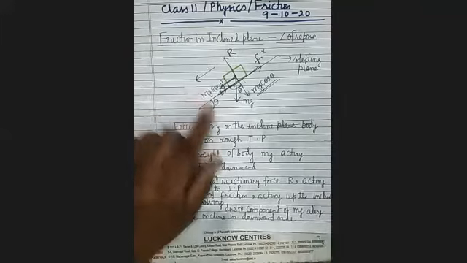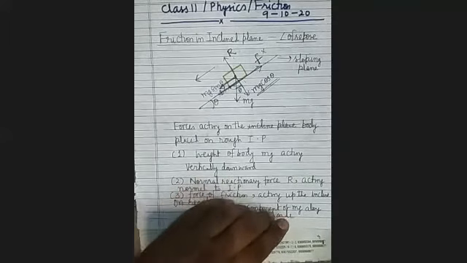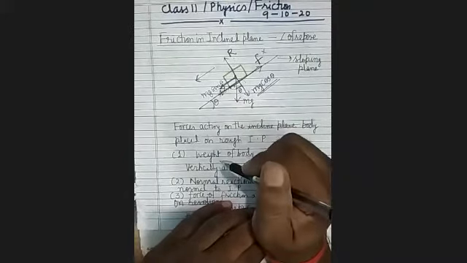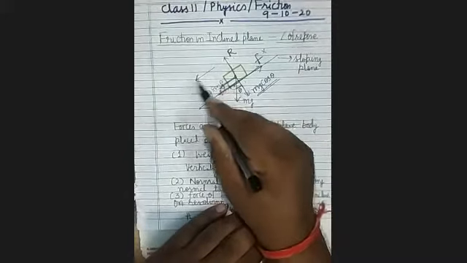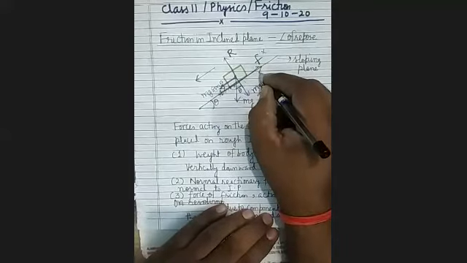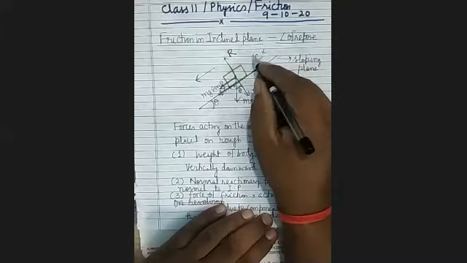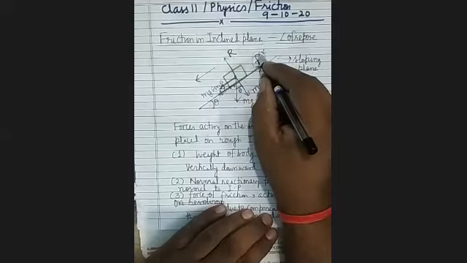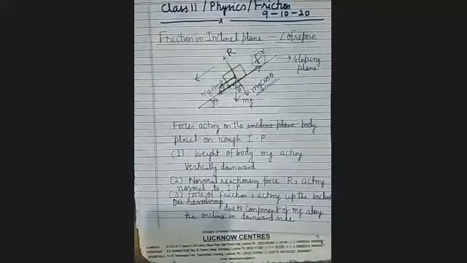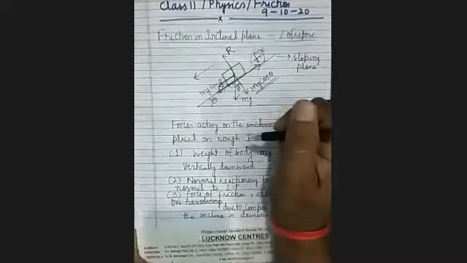What will be the tendency of this mg sin theta? It will try to bring the block in the downward direction. So since it is tending to move the block downward, a static frictional force will be developed. It is clear? What will be its value as long as the block is at rest? Its value will be equal to this value, mg sin theta.